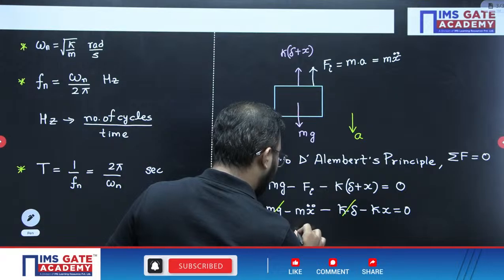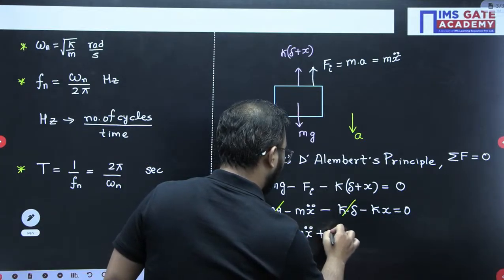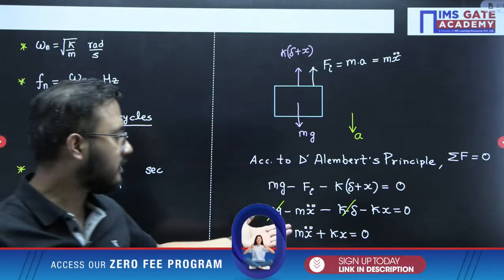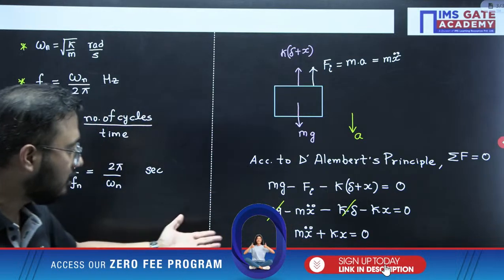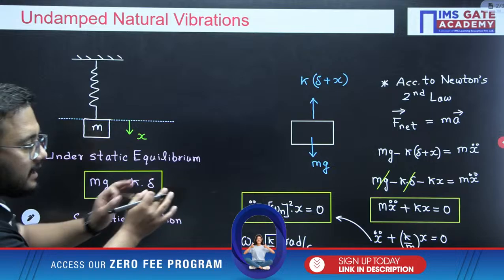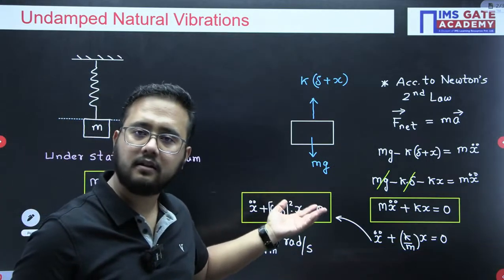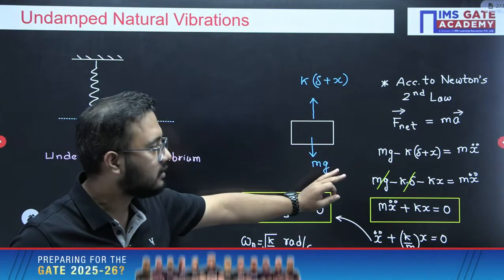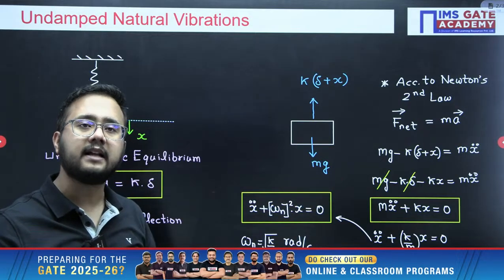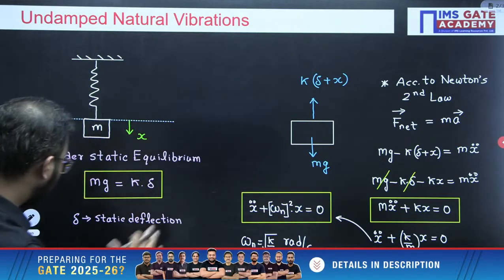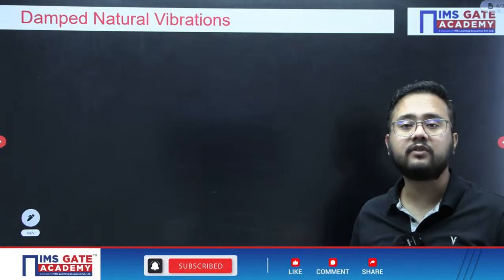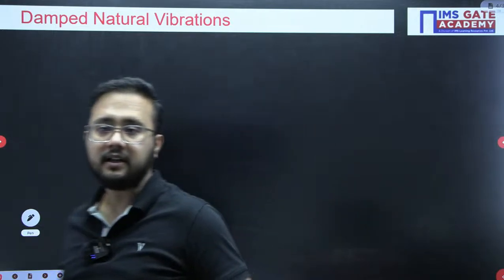So finally the equation would be mx double dot plus kx equals to 0, right? So that is the equation of motion we finally got from the D'Alembert principle, and that is the same as what we have discussed with Newton's second law also, right? So the basic point is whether you use Newton's second law or the D'Alembert principle, the answer you will get is the same. Now as we have understood the equation of motion, let us move to the next part, that is the damped natural vibration case. What will be the difference, right?